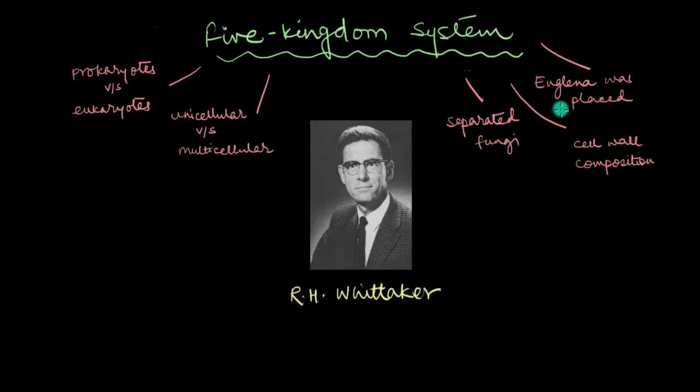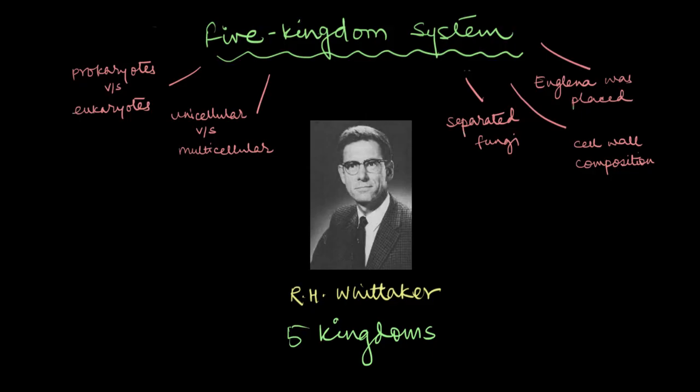Whitaker also considered features which weren't taken into consideration before, like cell wall composition. Now we'll understand why cell wall composition became a criterion for classification in just about a minute. Keeping everything in mind, Whitaker came up with 5 kingdoms.